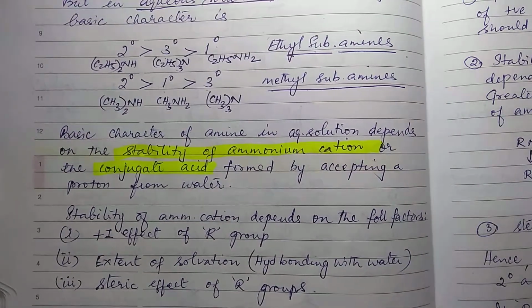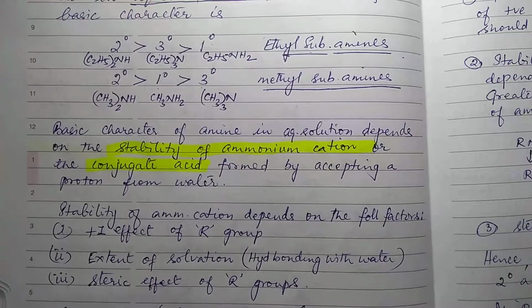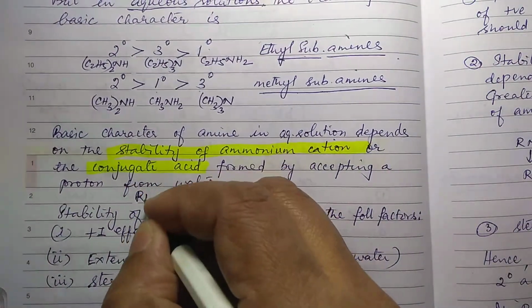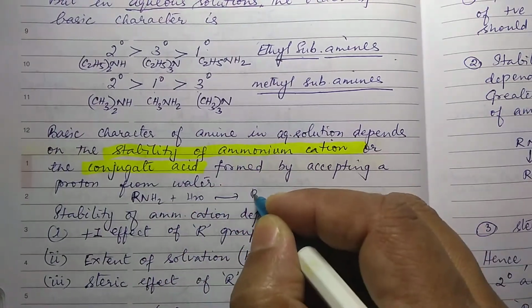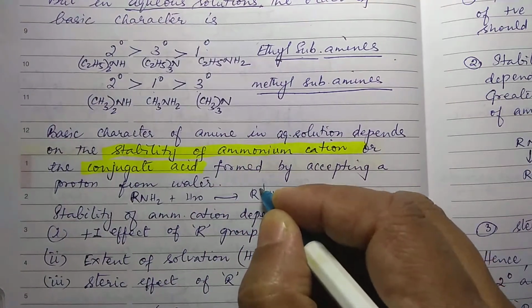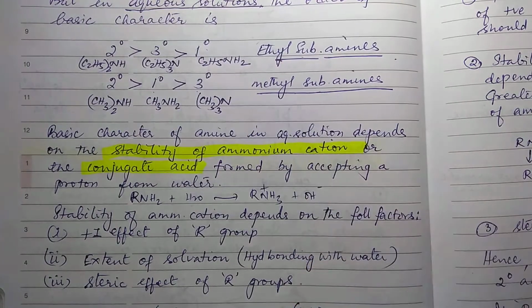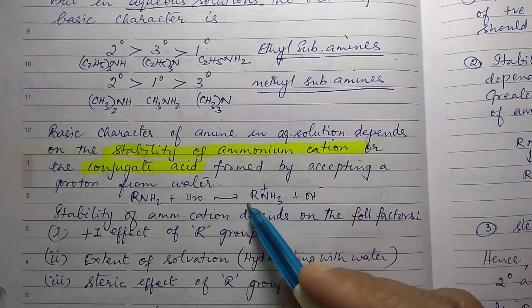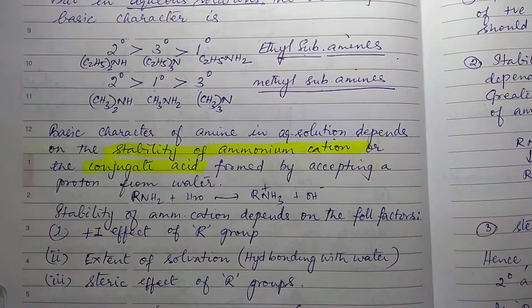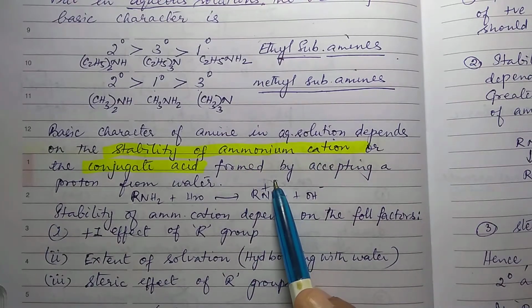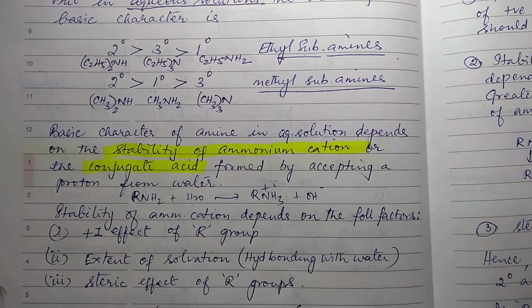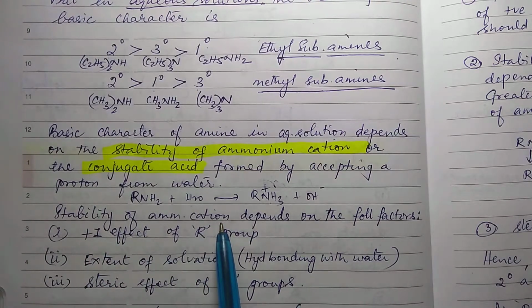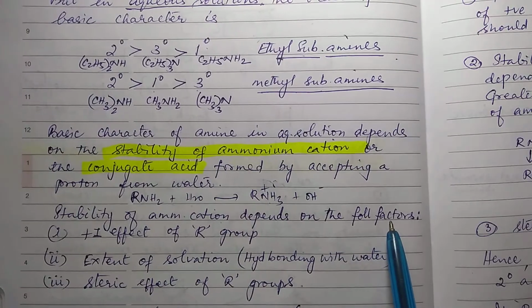In aqueous solution means what? In water. Now what we have studied, RNH2 plus water will give you RNH3 positive plus OH minus. This is what you studied, is it not? So this is after accepting a proton. Now let us consider this for a primary amine, secondary amine and tertiary amine.